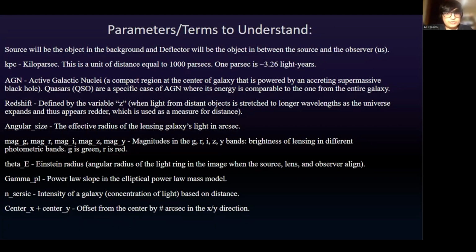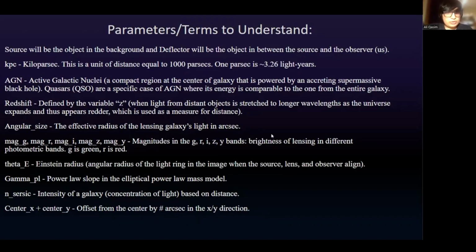Redshift is defined by the variable z, when light from a distant object is stretched to longer wavelengths as the universe expands and thus appears redder, which is used as a measure for distance. Angular size is the effective radius of the lensing galaxy's light in arcsec. Mag G, Mag R, Mag I, Mag Z, and Mag Y are magnitudes in the GRIZY bands, which is the brightness of lensing in different photometric bands. G is green, R is red.